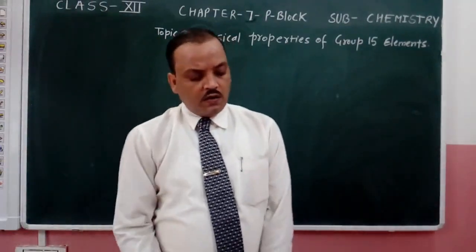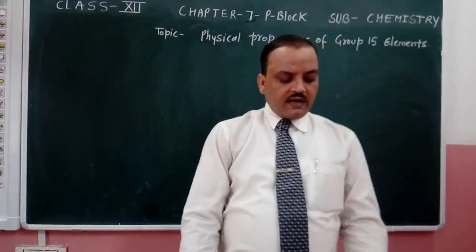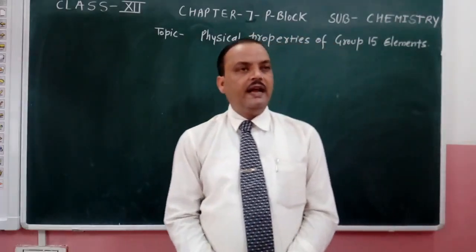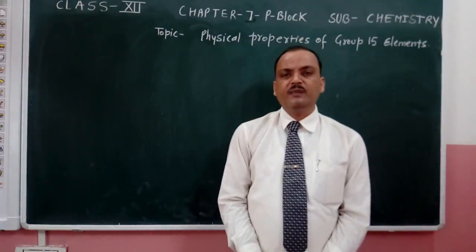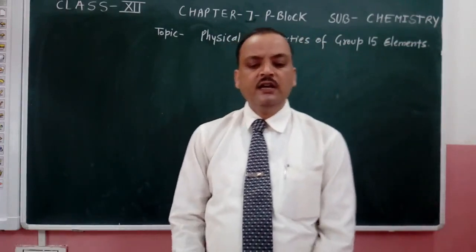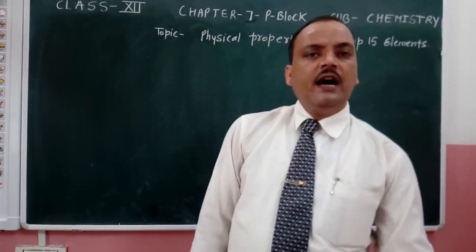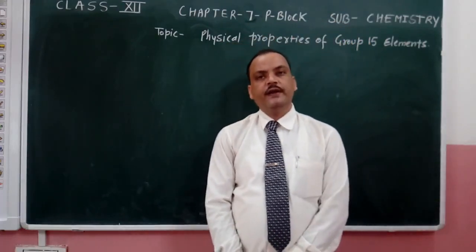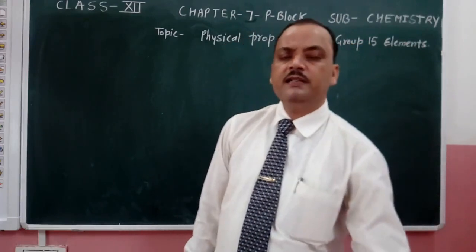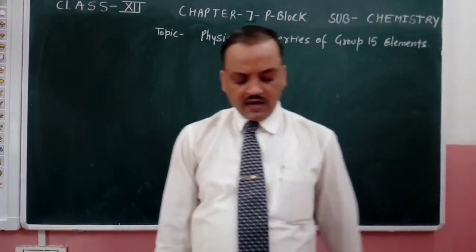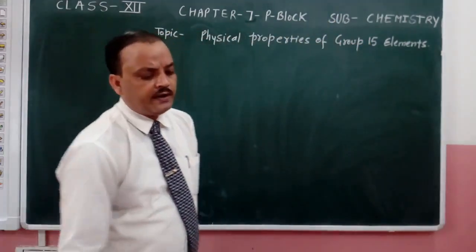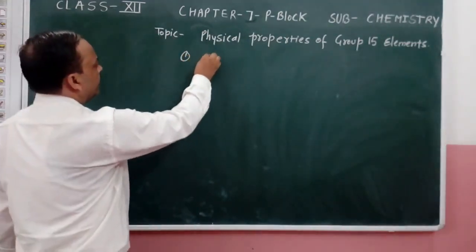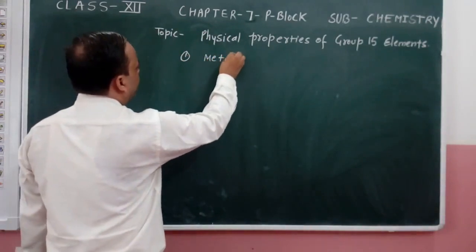Good morning, students. In today's class, we are going to start the topic physical properties of group 15 elements. You know what the physical properties are? The physical properties are metallic character, melting point, boiling point, and others like density and allotropy. Now one by one we discuss these properties. The first property we have is metallic character.